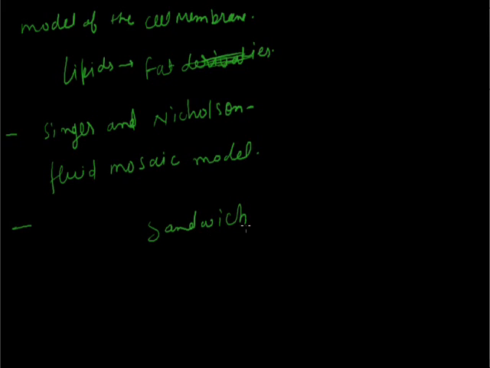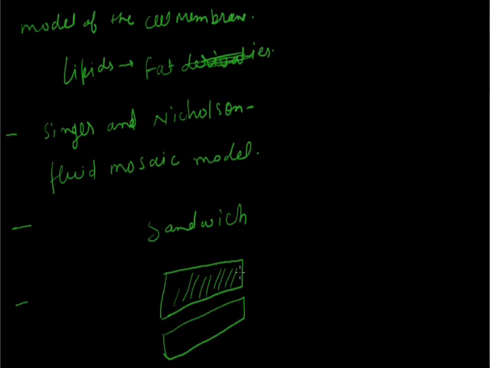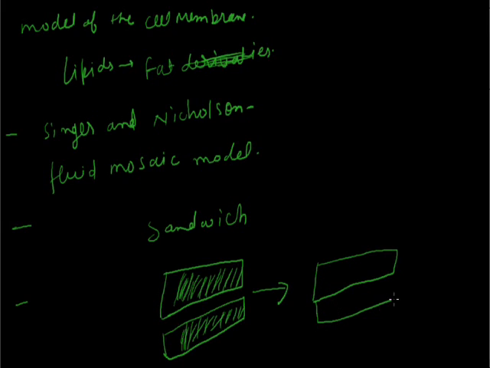We all eat sandwiches, and before starting the fluid mosaic model, you should know about the sandwich. In a sandwich, we have two bread pieces. First, we paste jam, gel, or whatever we want on the two bread slices. After pasting, we put both bread slices on each other in a superimposed manner.